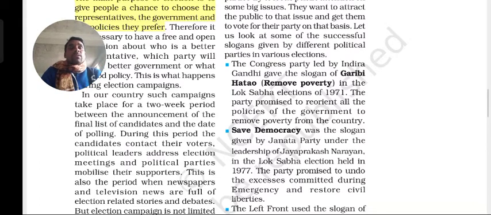So in 1977, when the election was going to take place, Jayaprakash Narayan of the Janata Party gave the slogan to save the democracy of the country, because at that time Indira Gandhi was ruling.